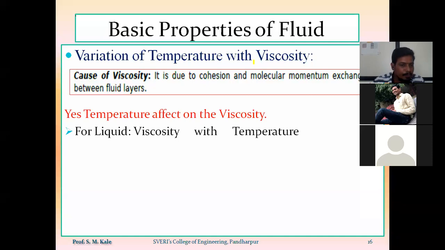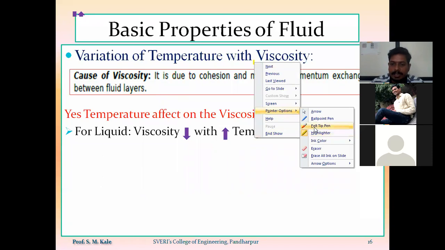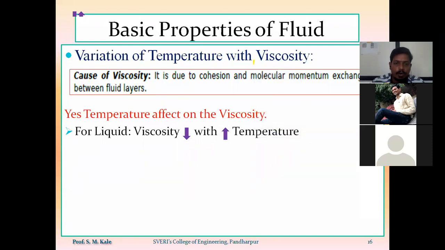In case of liquids, the value of viscosity will go on decreasing with increasing temperature. Why is this so? Because in a liquid, viscosity is mainly because of the cohesive force of attraction.